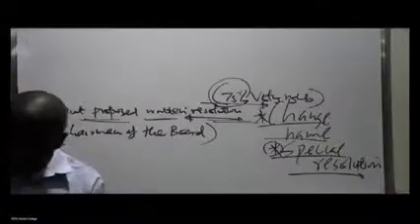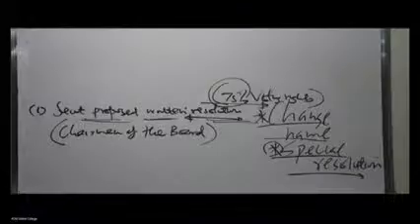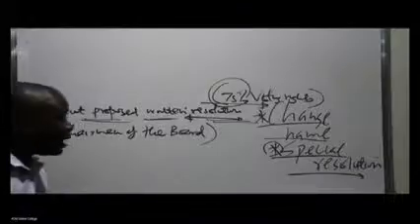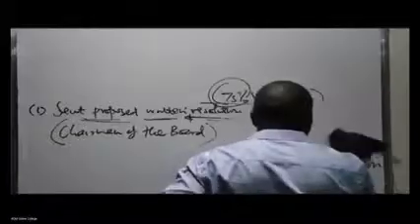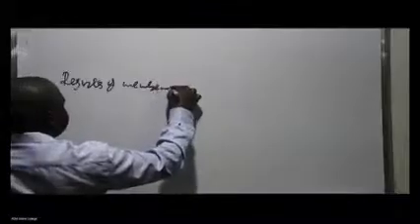I want us to talk about the register of members. We had already mentioned it briefly when I was introducing, but now we close this class, we finish up this class by looking at the register of members and the contents. I've already mentioned that the register of members will list all those who are members of the company.